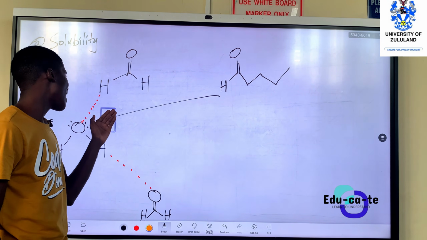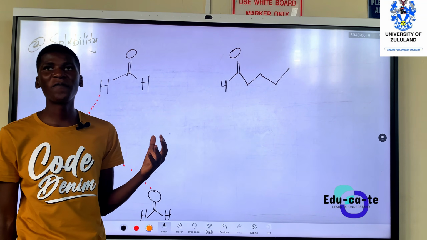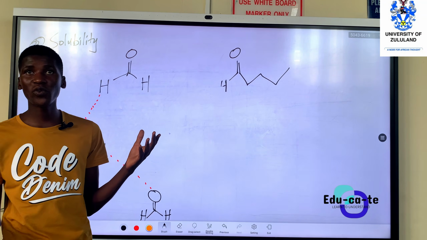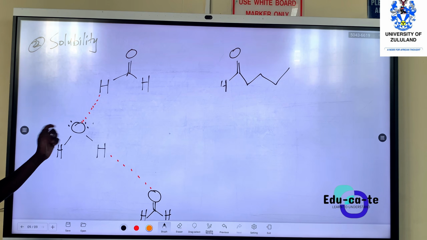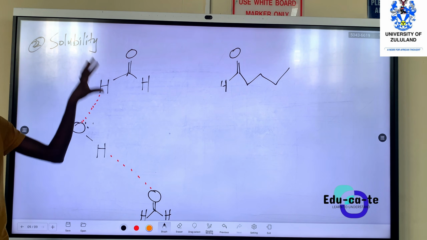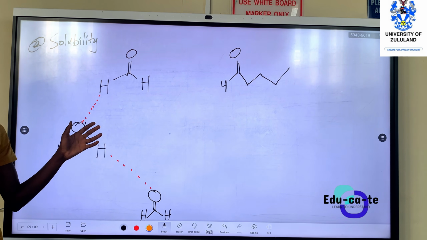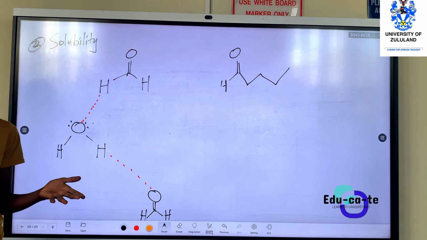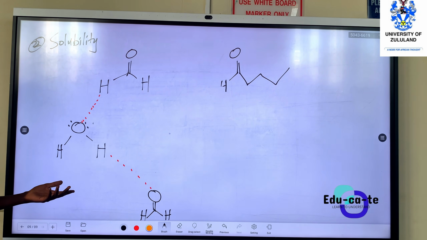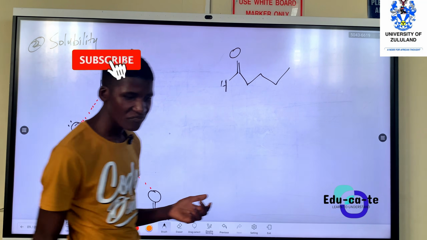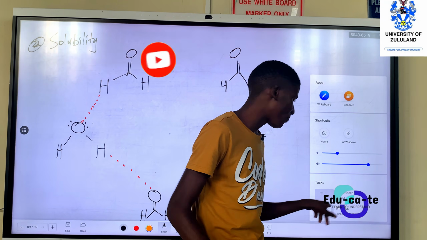So basically, the smaller the carbon chain of your aldehyde or ketone, the more soluble it can be in water. So this is a diagram to represent that. We must just show we've got formaldehyde molecules inside, and then because this H and this O link, what happens? Hydrogen bonding. So that is why it is able to dissolve in water. You kind of get the sense. All right. Okay, so that's it.